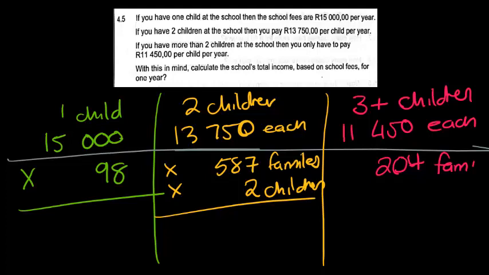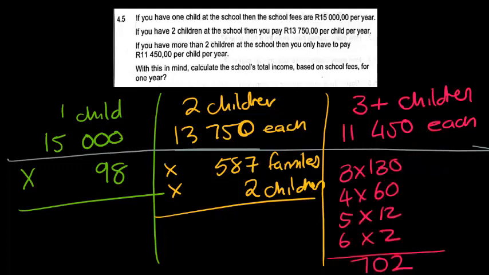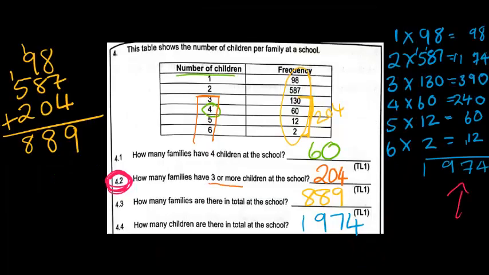Oh, this now becomes tricky, right? Because some of them have 3, some of them have 4, some of them have 5 children, some have 6. So instead of doing the 204, we have to separate them. We are going to have to do them one by one. So with our 3 or more children, this section here is the same as this blue section over here, but only below the 2, right?